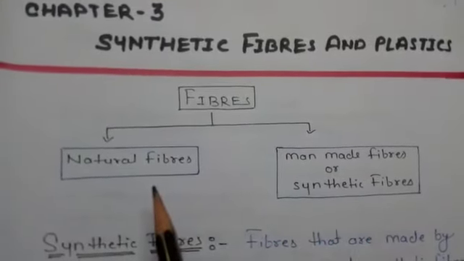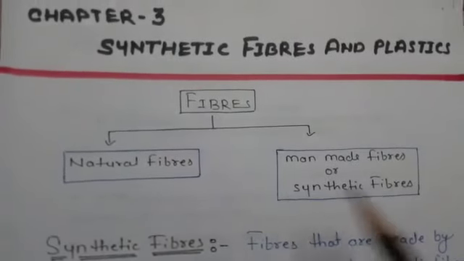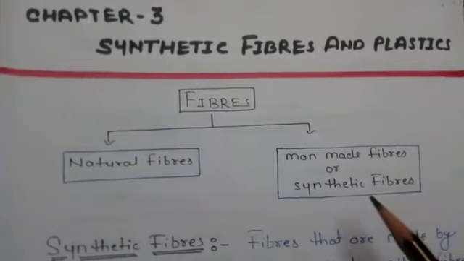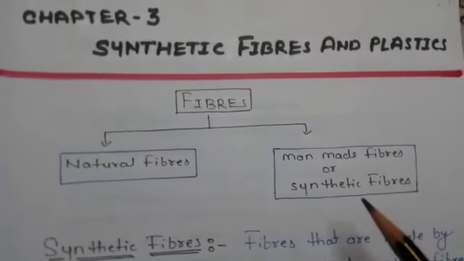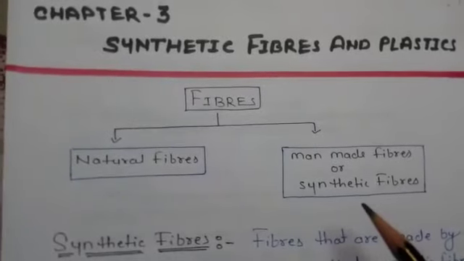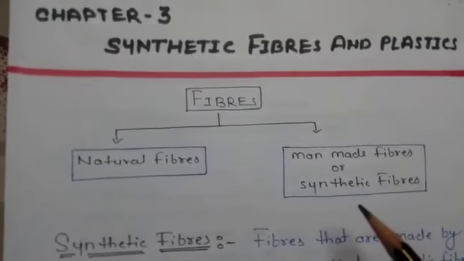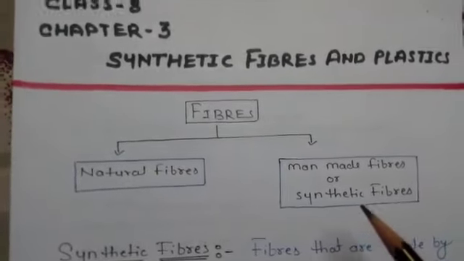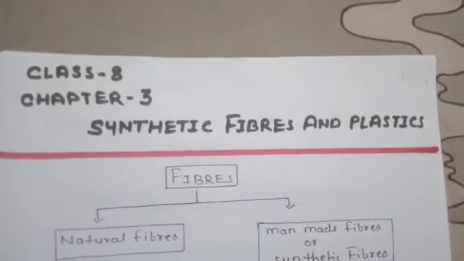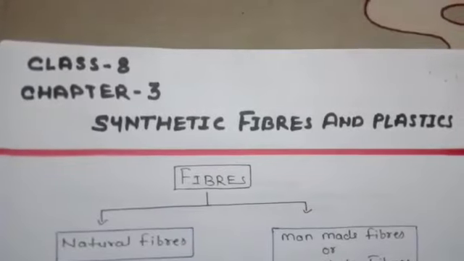Natural fibers are the fibers which we get from nature, just like plants or animals. But synthetic fibers are artificial fibers, and artificial things are always man-made things. And these synthetic fibers are also used for so many household objects. In this chapter we will discuss synthetic fibers and plastics.